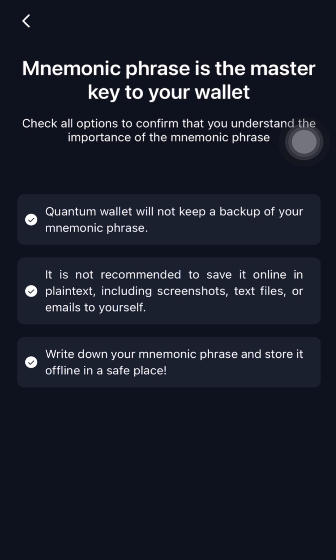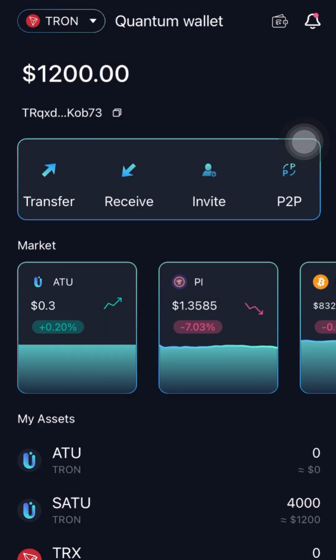This phrase, don't delete it. Write the phrase down over there. You can't take a screenshot either, so you have to write it, and they will tell you to input the phrase. After everything, it will take you to your wallet. This is your Quantum Wallet.